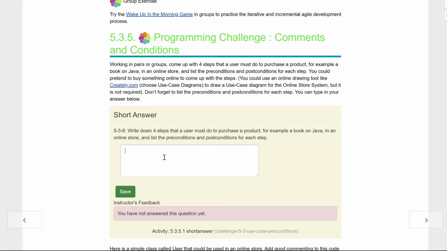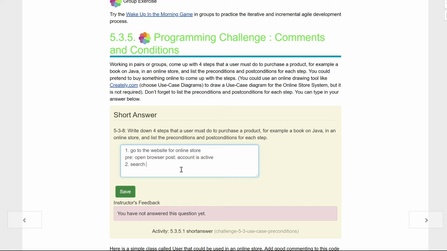All right, so we have to write down 4 steps to purchase. So the first one, well, we have to go to the website for the online store, right? And a pre for this one would be, well, open our browser, kids. And maybe a post for this one would be our account is active. Because kids, who likes to go somewhere and not be logged in when they're ready to buy and forget their passcodes? By the time you get it set, you don't even want it anymore.